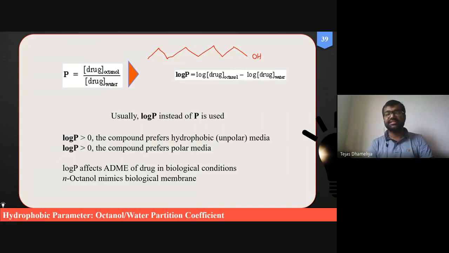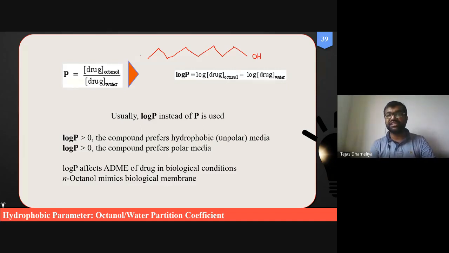Okay, so this is the structure of N-octanol. We can also write it as CH3, then 7 times CH2, and then OH. So this is the structure of N-octanol, normal octanol, an unbranched chain.